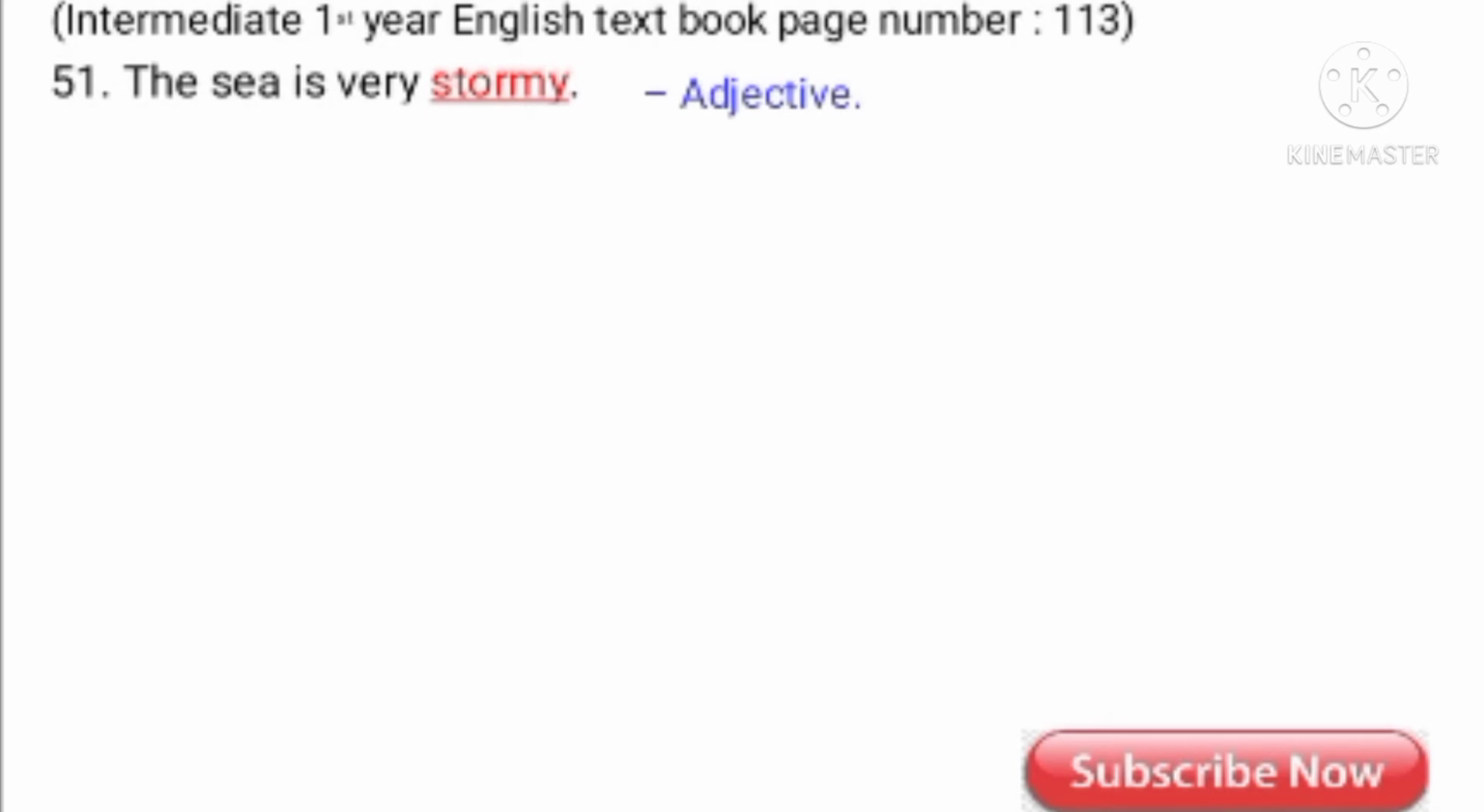The sea is very stormy. The soldiers fought bravely. How did they fight? They fought bravely. Here the word bravely is an adverb. Most adverbs end with ly. The word which adds extra meaning to the verb, that is fight, fights, fought, fighting. Fought is a verb, bravely is an adverb.